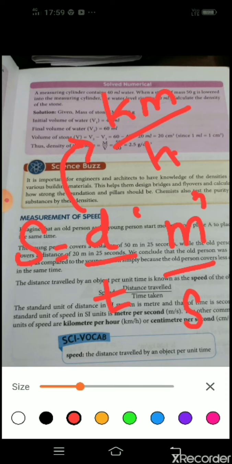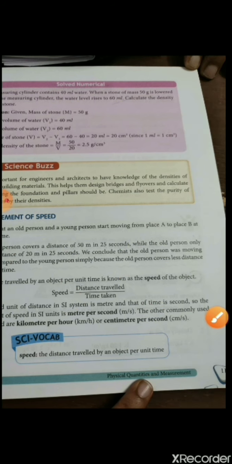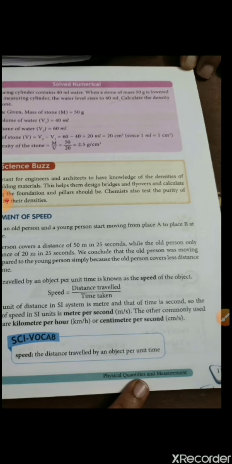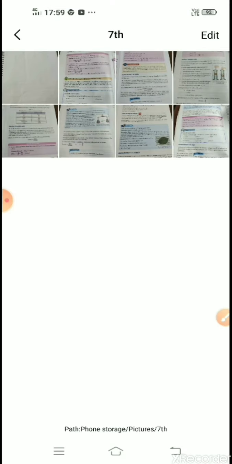Whenever you're going in a train or a car, you will tell how much distance you have covered in an hour. So we will say the speed of the car is 150 kilometer per hour or 60 kilometer per hour, because meter per second is a very small unit compared to kilometer per hour. Therefore, we will use kilometer per hour for objects which are moving at a high speed. So there are other units of speed as well. The other commonly used units are kilometer per hour and centimeter per hour. So what do you mean by speed? Speed is nothing but the distance traveled by an object in a given time.